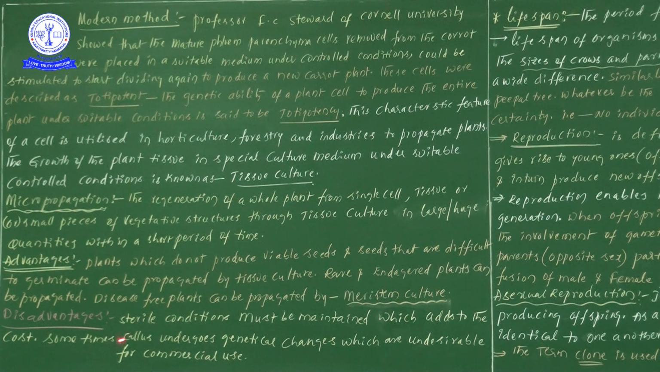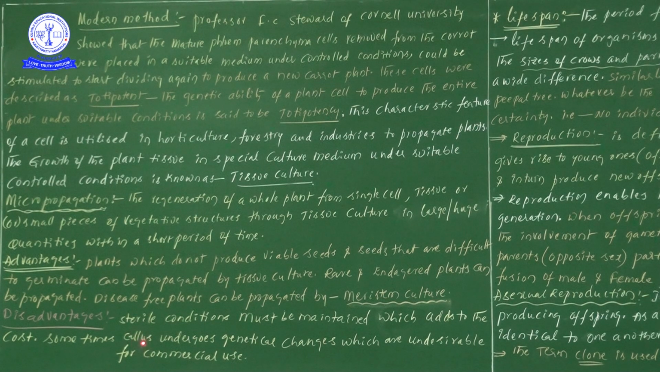Next one more point: sometimes callus undergoes genetical changes which are undesirable for commercial use. Not all the times, sometimes, the callus undergoes genetical changes. Why? Because these are not natural conditions, these are artificial conditions. What is a callus? A group of undifferentiated cells we consider as callus. So when this callus undergoes genetical changes which are undesirable for commercial use.